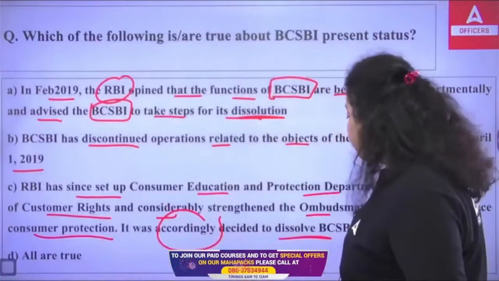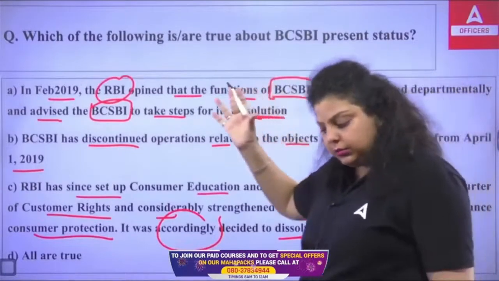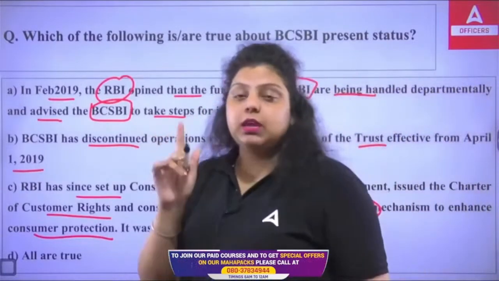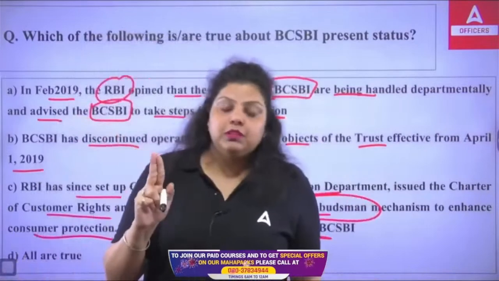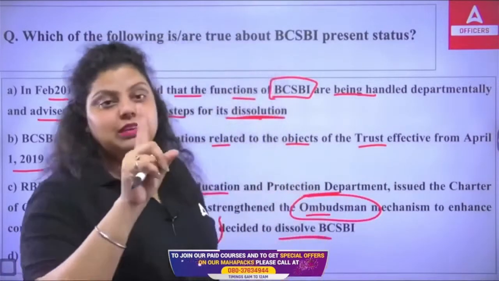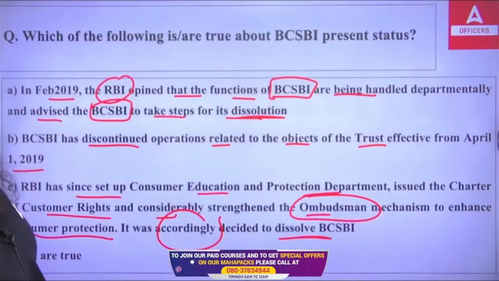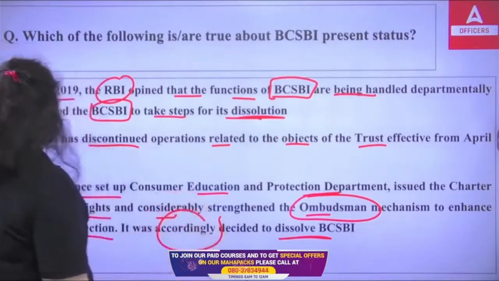For that you have to make the ombudsman strong, and that's what RBI did by merging three ombudsman schemes: the banking ombudsman, the ombudsman scheme for NBFC, and the ombudsman scheme for digital transactions. All these three have been merged and a single scheme has been introduced, named the Integrated Ombudsman Scheme, by the Reserve Bank of India in 2021. And so we have strengthened the ombudsman mechanism.